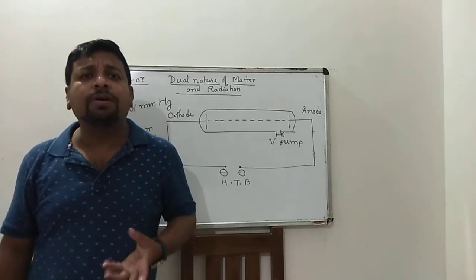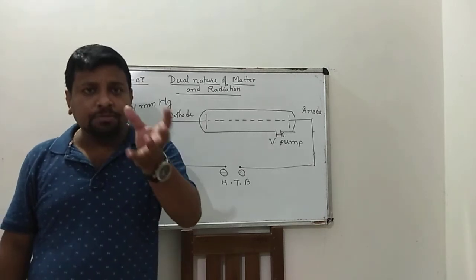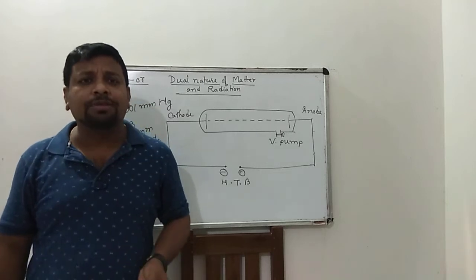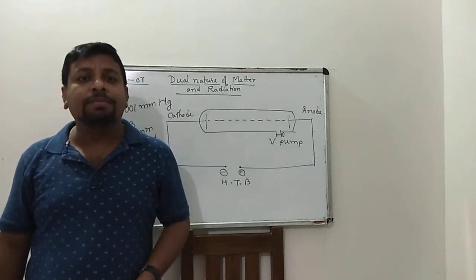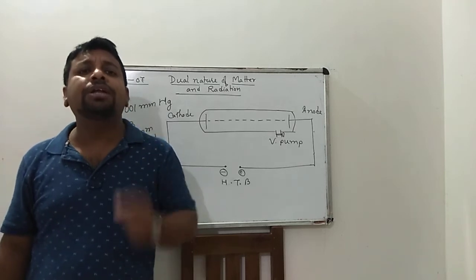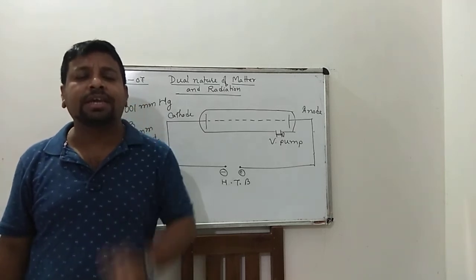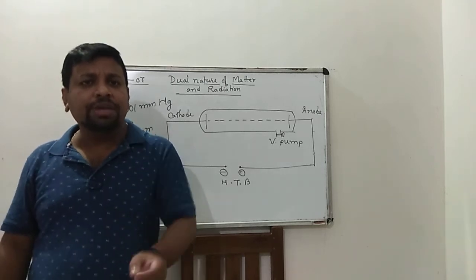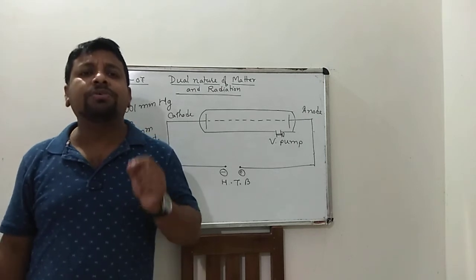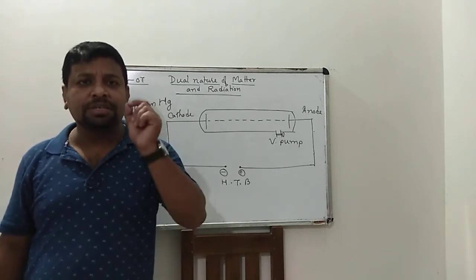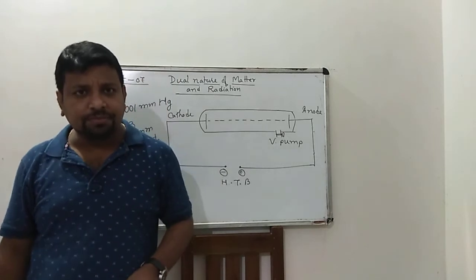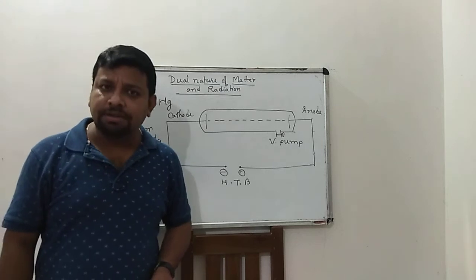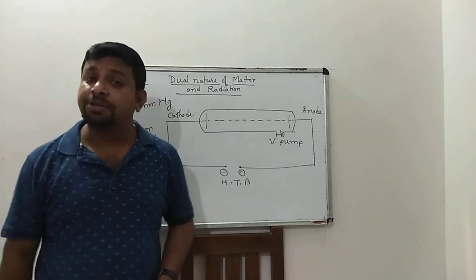It can move with the speed of light, or it can move with a speed 1/10 of the speed of light in vacuum. That means 3 into 10 to the power 7 meter per second. Cathode rays are emitted, moving with speed 3 into 10 to the power 7 meter per second. That means it consists of electron. Okay, so the speed of electron is 3 into 10 to the power 7 meter per second.